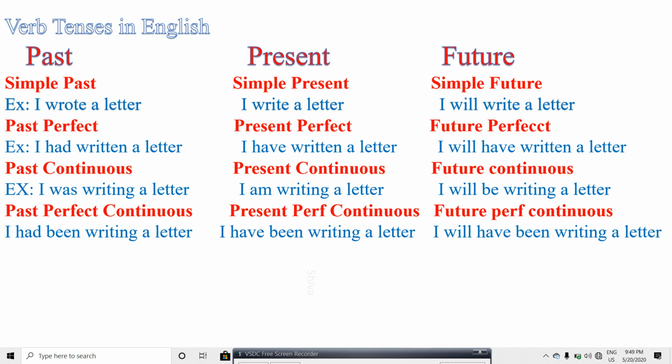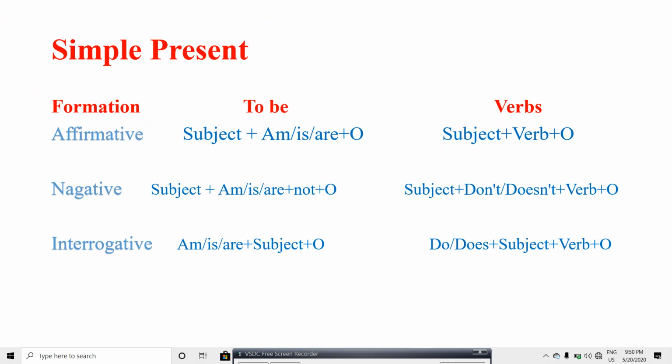Past continuous, I was writing a letter. Present continuous, I am writing a letter. Future continuous, I will be writing a letter. Past perfect continuous, I had been writing a letter. Present perfect continuous tense, I have been writing a letter. Future perfect continuous, I will have been writing a letter.